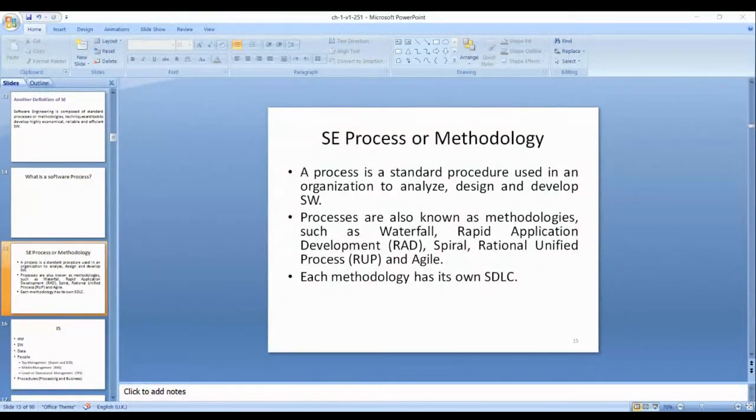Functional: you must have the main functions of the new system. The main functions of the new system are the functional requirements, like an ATM system.